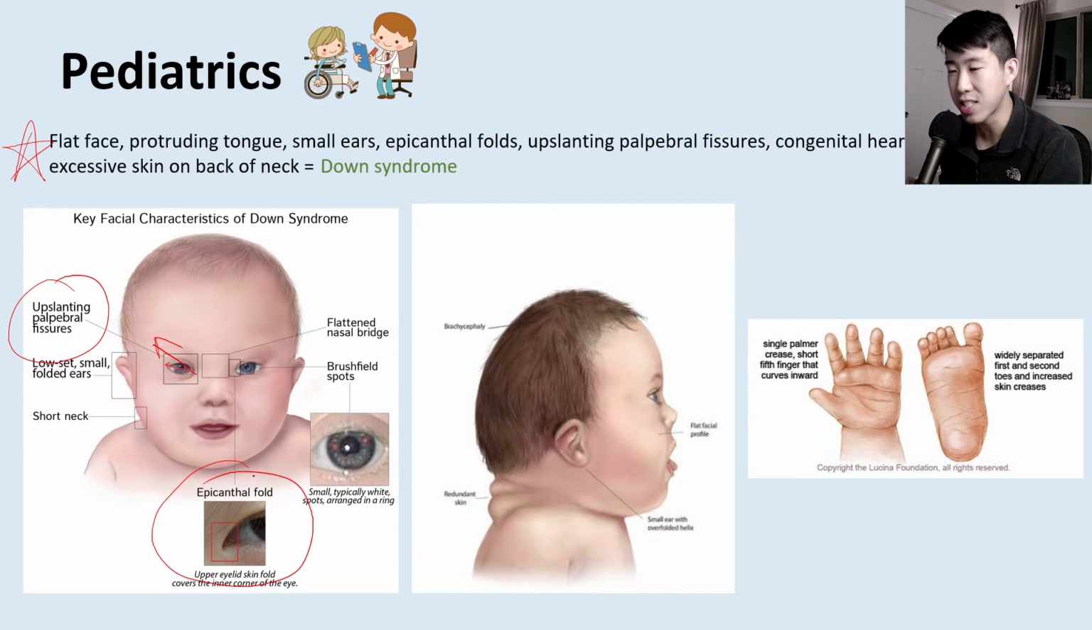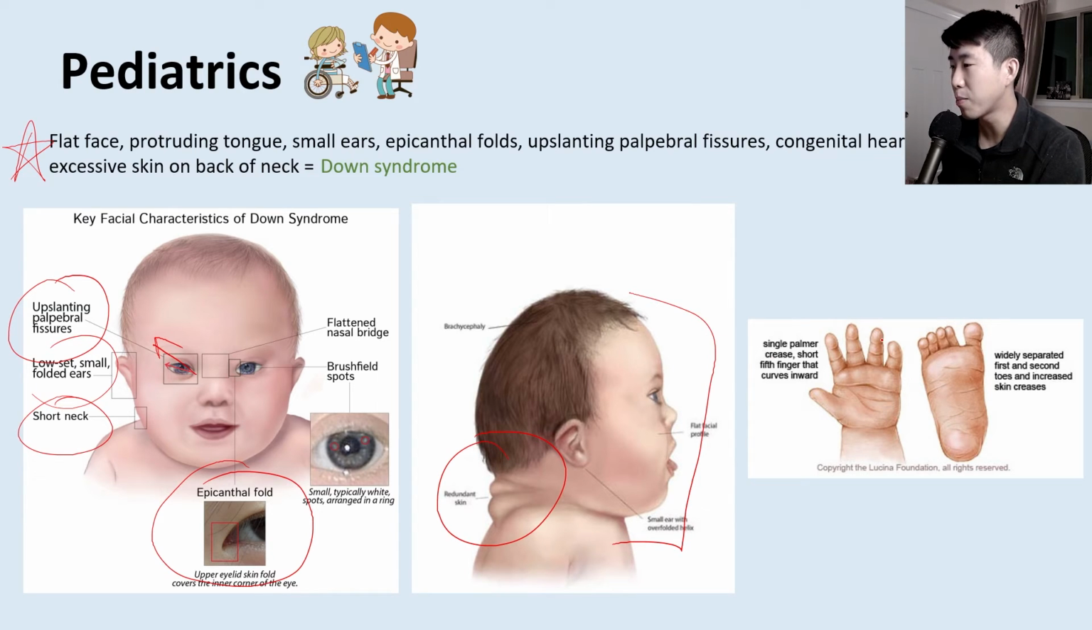Epicanthal folds, you actually see this very commonly in normal anatomy of, like, East Asians. But in patients who you're suspecting of Down syndrome, this is something that you look for. They have small ears, short neck. You see this redundant skin in the back of the neck and just a very flat face overall.